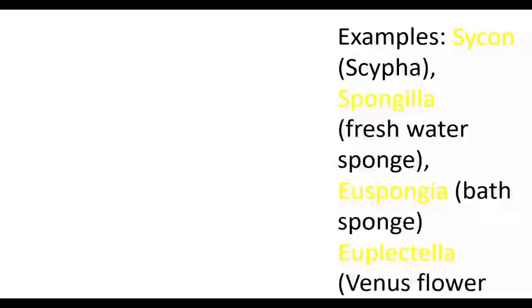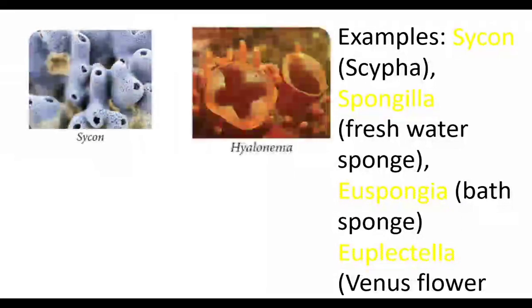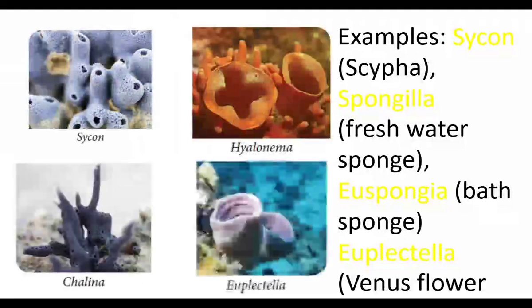The examples are cycons, spongilla, euspongia, euplectella. This is cycon. This is Halonyma. This is Calina. This is euplectella. Euplectella is called as bath sponge.